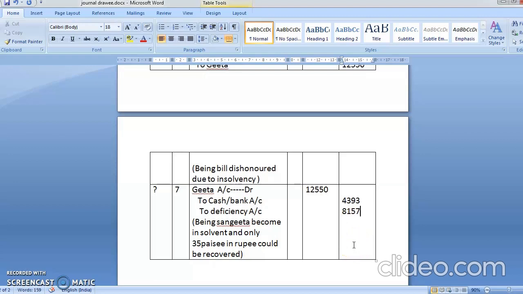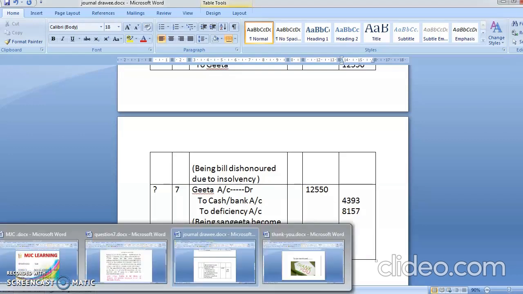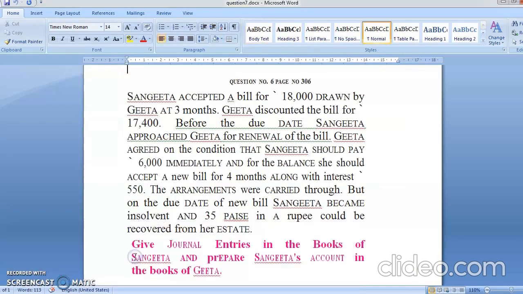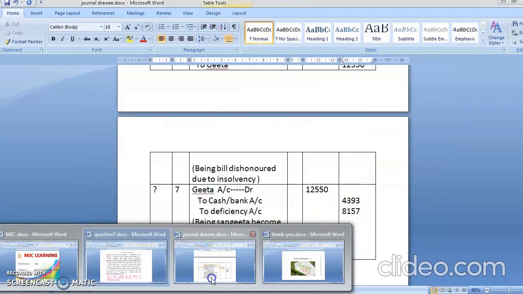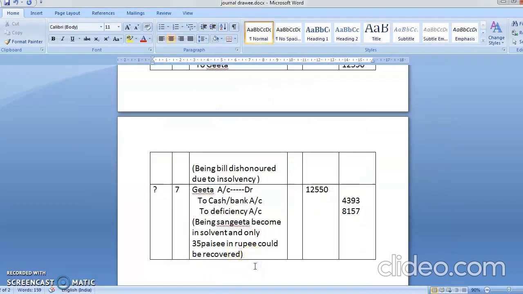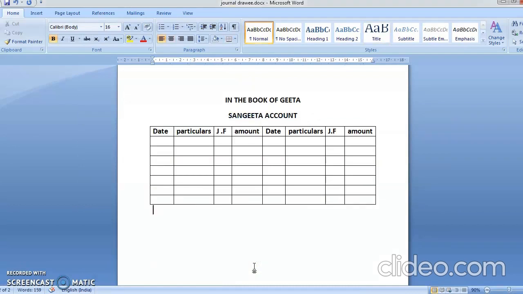By this we have completed all the journal entries in the books of Sangeeta. So we have completed one part of the question. Now see, one part give the journal entry in the books of Sangeeta, we have completed it. Prepare Sangeeta's account in the book of Geeta. That means they're asking you to prepare a ledger account. So in the books of Geeta, Sangeeta. Now see Geeta is a drawer so she will first draw the bill.